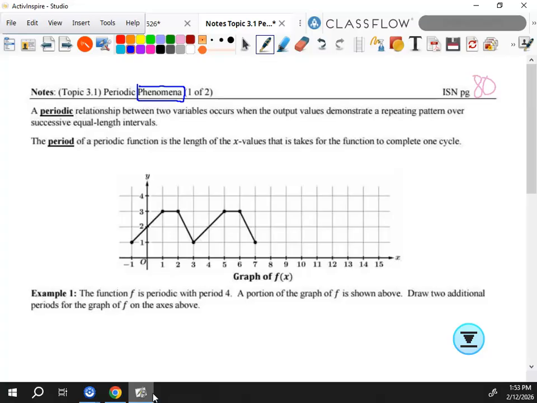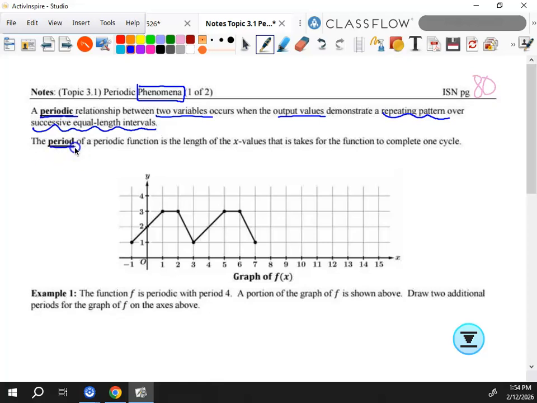A magazine might come out once a month. A newspaper might come out every day or once a week, but it happens in a certain time period, right? Whether it's weekly, daily, monthly, that makes it periodic, all right? And you have 7 periods in the day, which in theory would be about the same amount of time. So a periodic relationship between 2 variables occurs when the output values demonstrate a repeating pattern over successive equal length intervals. So if you have a weekly newspaper, our successive equal length intervals would be 1 week. They happen once a week. That makes it periodic, okay?